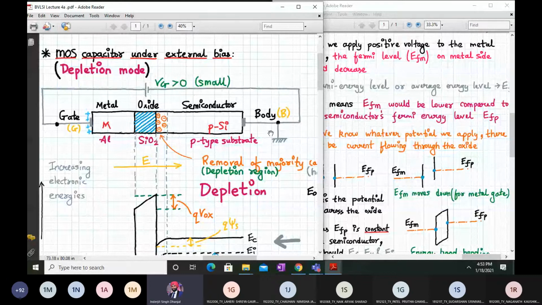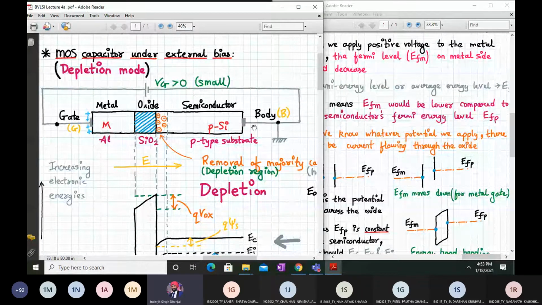that means your gate is positive as compared to the body or the substrate terminal. So when we apply a small positive potential to the gate, we get some positive charges coming out onto the metal gate. At the same time, the majority carrier holes in the p silicon substrate would get repelled by the positive charges at the gate. So these positive charges will repel the positively charged holes present in the semiconductor.